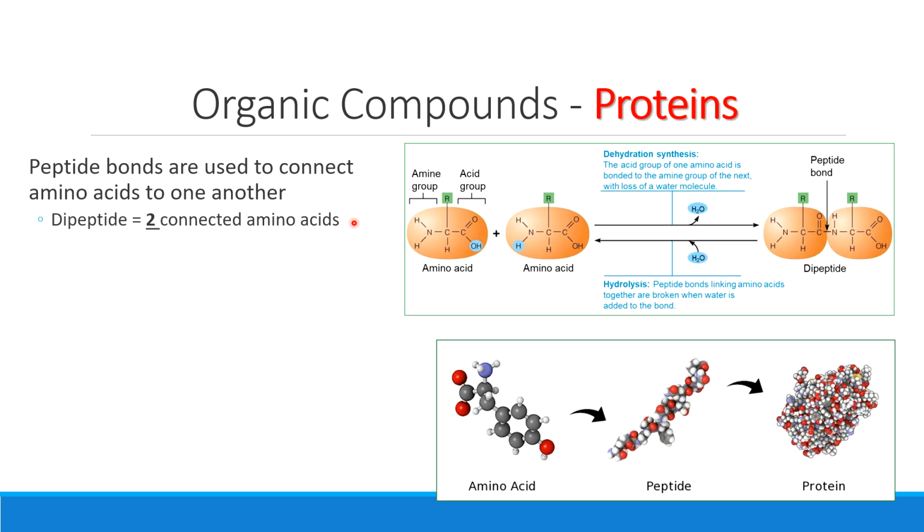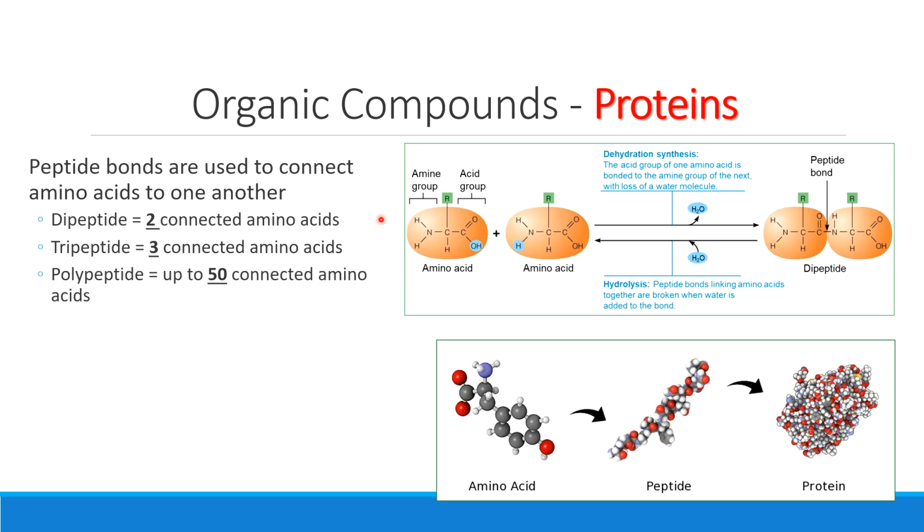When we talk about different sizes of protein polymers having more than one amino acid, we've got several different terms that we'll use for them. A dipeptide is made out of 2 amino acids, like di says. Tripeptide, made out of 3 amino acids. A polypeptide is a string of amino acids, up to about 50 of them.